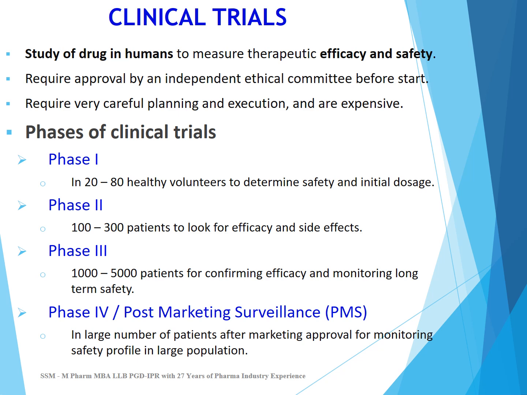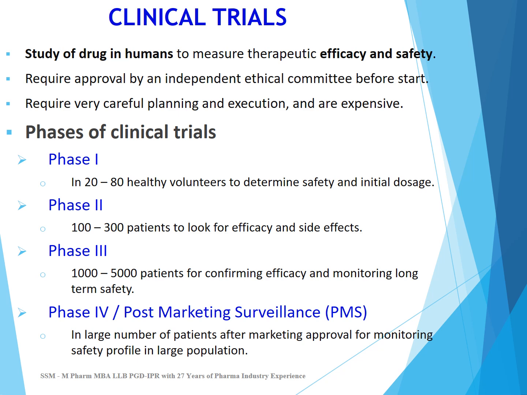Phase 1 clinical trial is done in 20 to 80 healthy volunteers to determine safety and initial doses. Phase 2 clinical trials are done in 100 to 300 patients to look for efficacy and side effects. Phase 3 clinical trials are done in 1000 to 5000 patients for confirming efficacy and monitoring long-term safety.